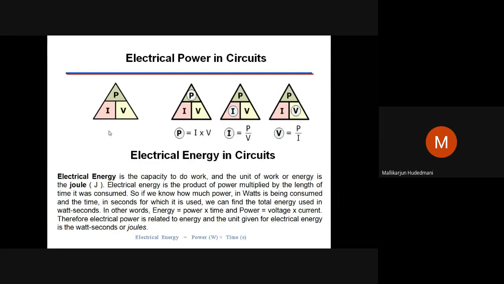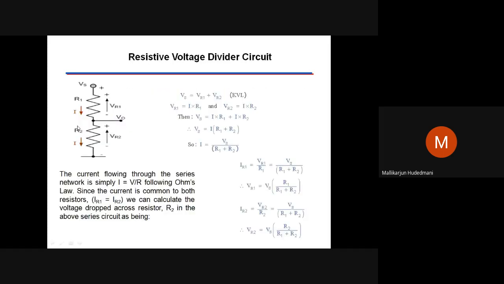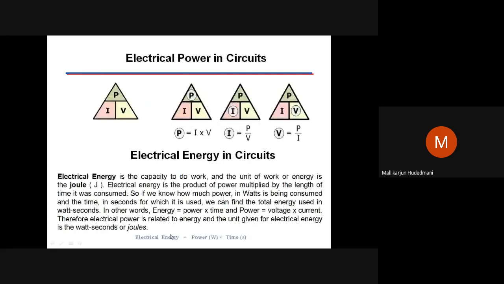So electrical power is the rate of doing work. P is W by T. Electrical power is the rate of doing work, work done divided by time. So energy is the total consumed power over a time. Power into time becomes electrical energy. Like I have given a narration.